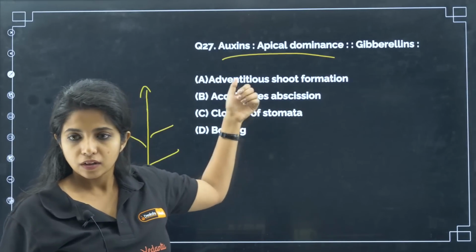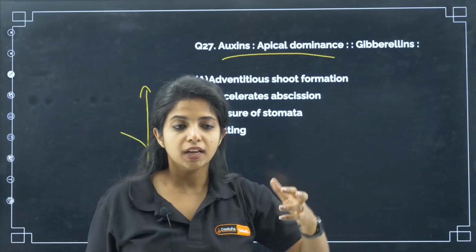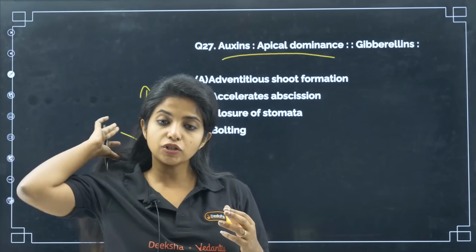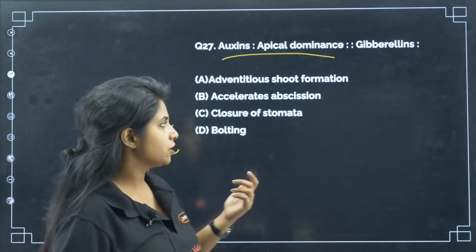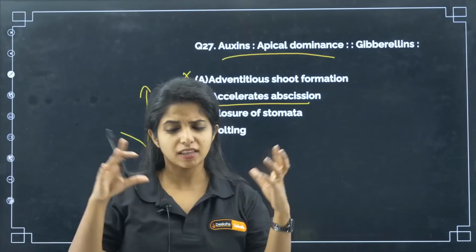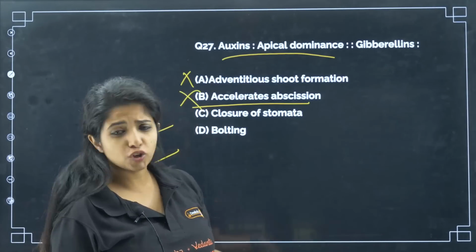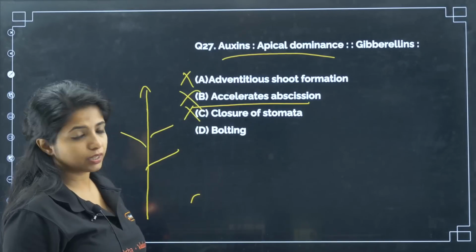What about gibberellin? Does gibberellin give rise to adventitious shoot formation? What do you mean by adventitious shoot? Because normally shoots form from the plumule, right? It goes up like that. Adventitious shoots means shoots coming off from different regions other than the normal region. That is not the thing. Accelerates abscission. Abscission means basically aging and things like that. Does it accelerate that? No. Closure of stomata? No, my dear children. Gibberellin is not responsible. It's the exact opposite of what you are saying.